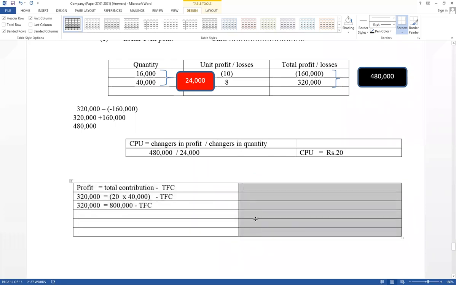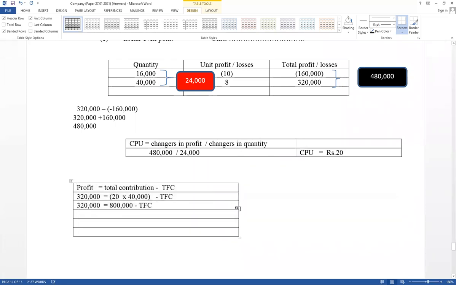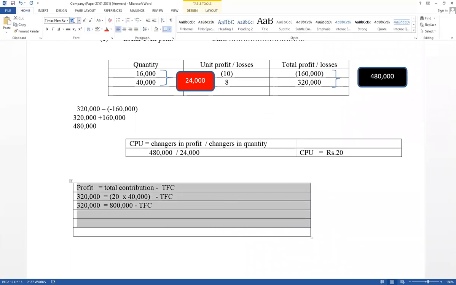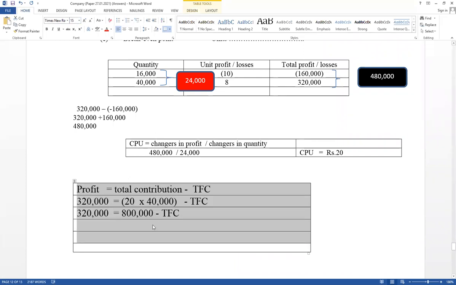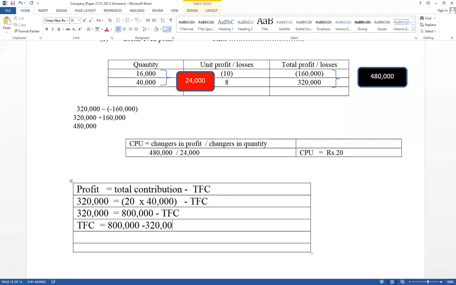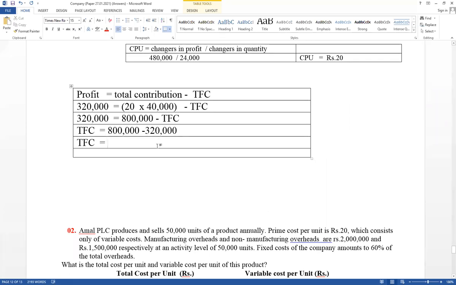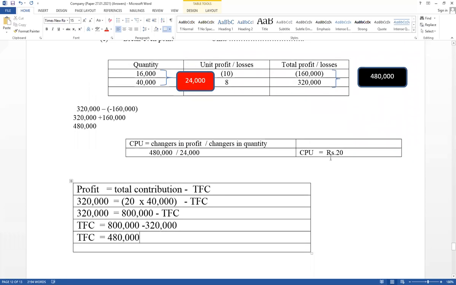Take the answers. They ask for the total fixed cost. Therefore, take this one to the other side, and it became a plus. Total fixed cost equals 800,000. This one taken to the other side became a minus 320. Therefore, total fixed cost equals 408,000. This is the total fixed cost and this is the contribution per unit.